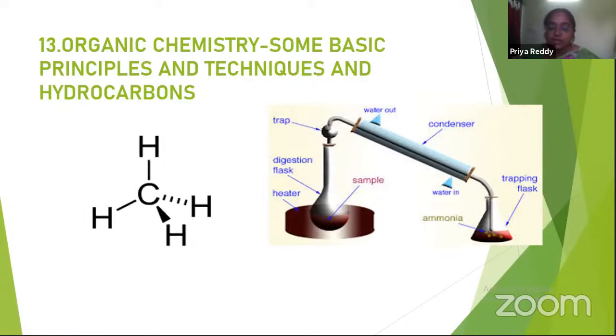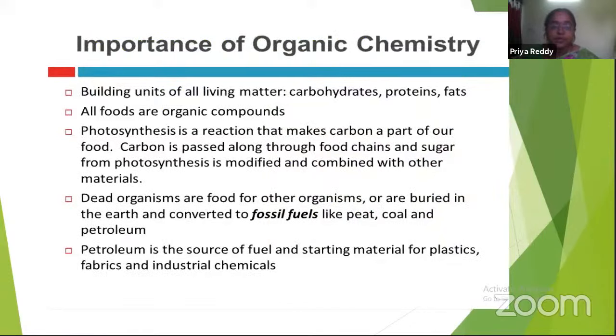So this is Gelder's apparatus. Now, the importance of organic chemistry. Everywhere organic chemistry is there; all living things consist of organic material. Even food materials have organic compounds. The next point is photosynthesis, a reaction that makes carbon a part of our food.